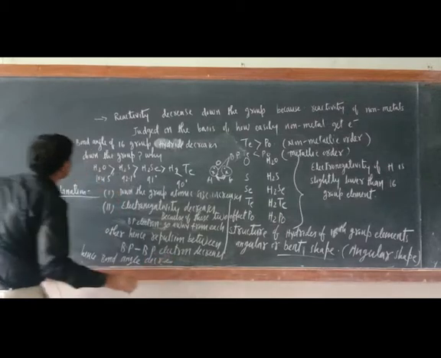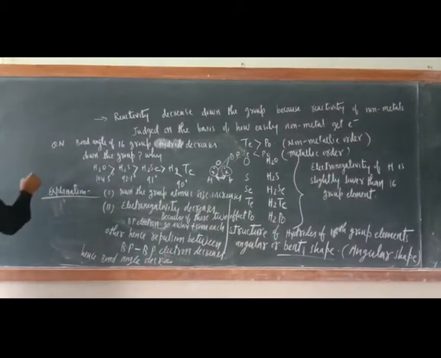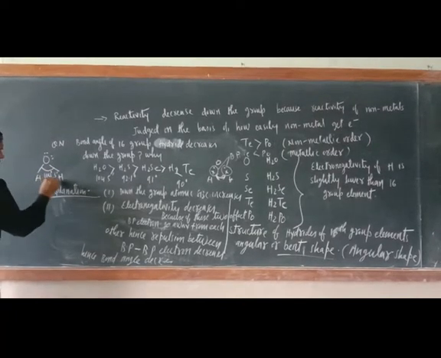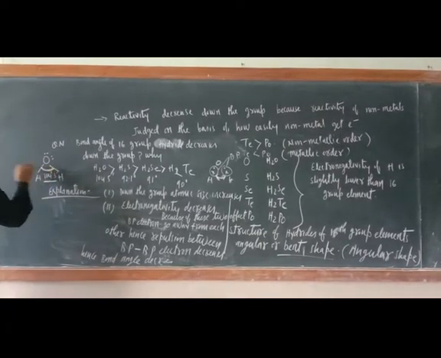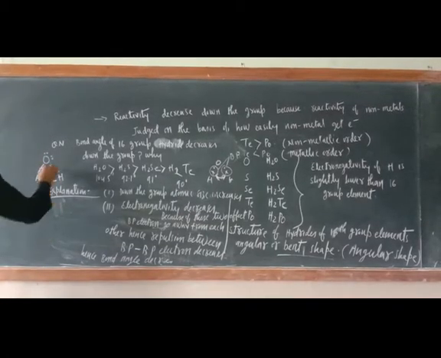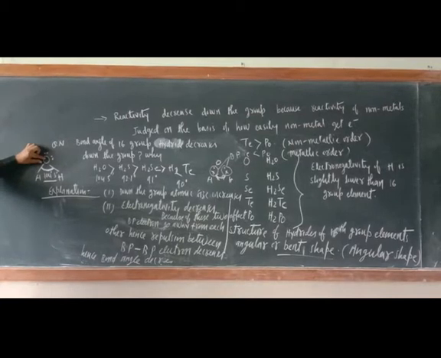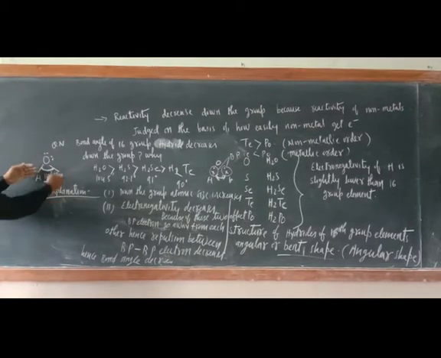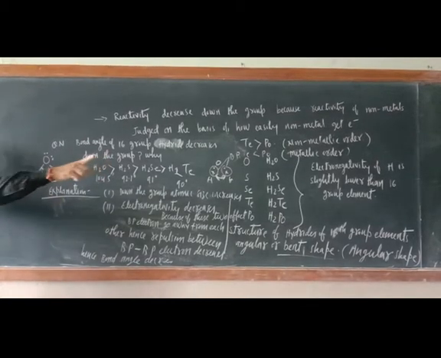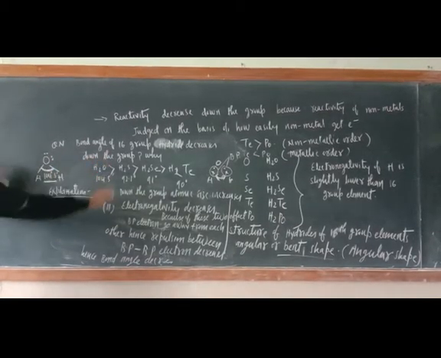Okay, just try to understand here. See, this is oxygen, 2 lone pairs are there, here H and here H. Here is 104 degree 5 minutes. This is the bond angle. Now try to understand here. See, the size of the oxygen atom is small, so these two bond pairs will be very close, so they will repel each other. Because of this repulsion, there is an elongation of bond angle.